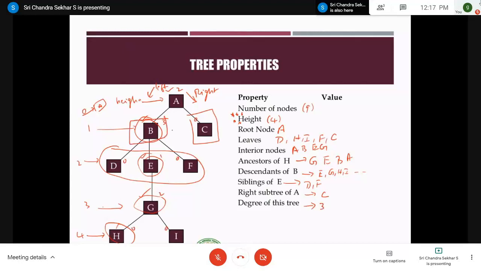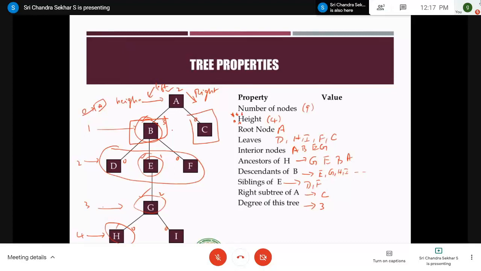So you may be asked questions like this. You'll be given a tree and asked the height of the tree, or the degree of the tree, or the degree of a particular node, right? Not always by giving the tree.